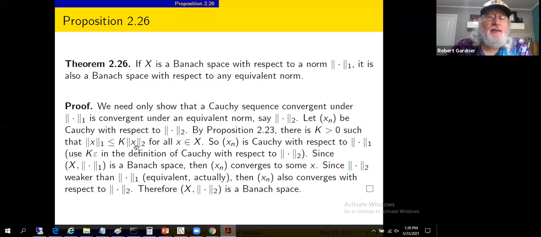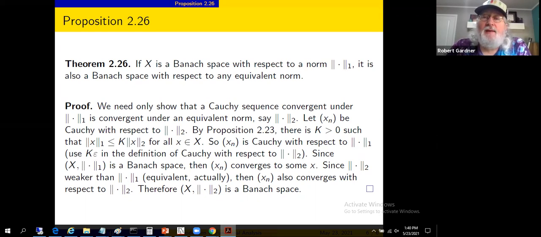The two norm of x sub n minus x sub m can be made small by the Cauchy assumption. x sub n is a Cauchy sequence with respect to the two norm. Well, that means the one norm of x sub n minus x sub m is also going to be small. And so this will be a Cauchy sequence with respect to the one norm also. And that's the conclusion: x sub n is Cauchy with respect to the one norm.